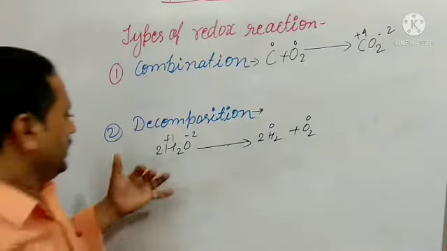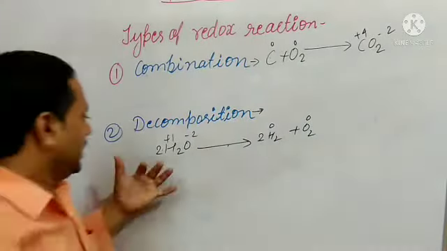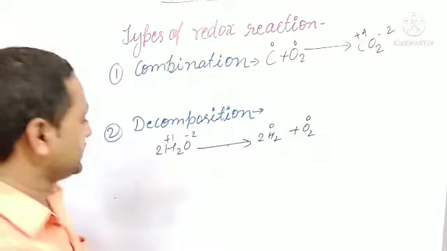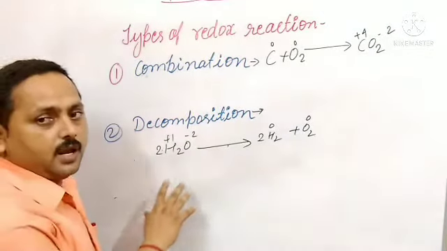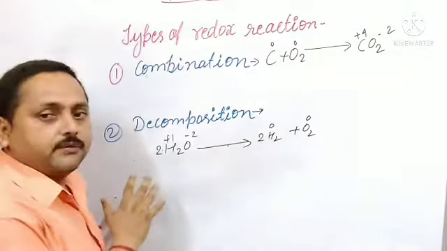Here is also a decomposition reaction, meaning a reaction in which a compound decomposes into two or more elements. A compound decomposed into two or more elements is known as decomposition reaction. Let us see here, is this a redox reaction? Let us confirm. We will see here that the oxidation state of hydrogen is +1 and oxygen is -2. Here the oxidation state goes from +1 to 0, meaning the oxidation state is decreasing.